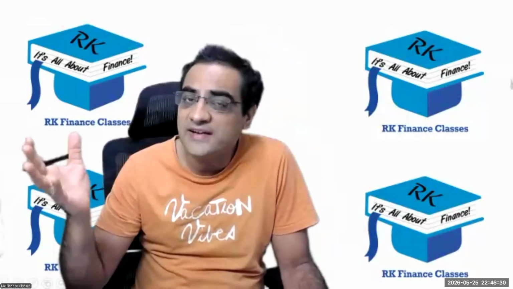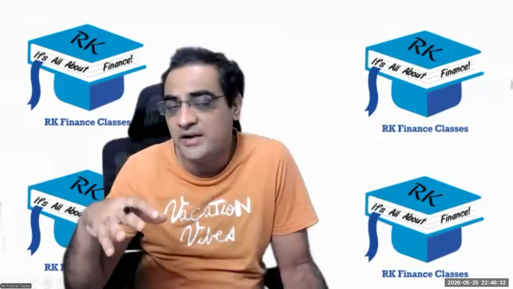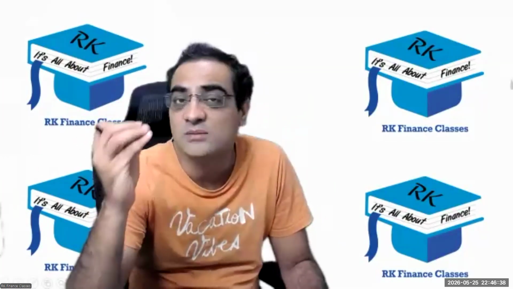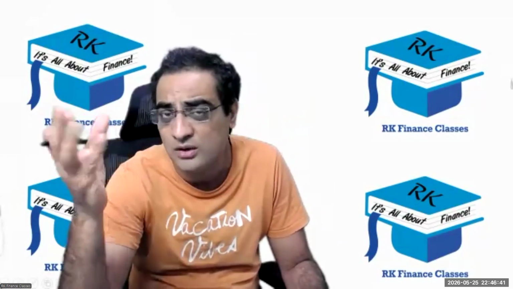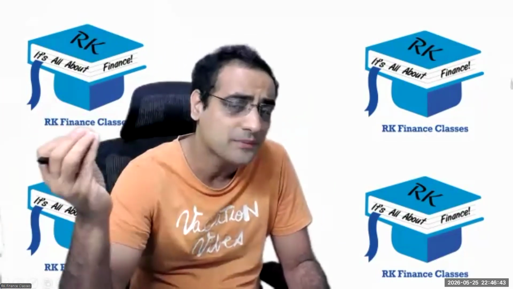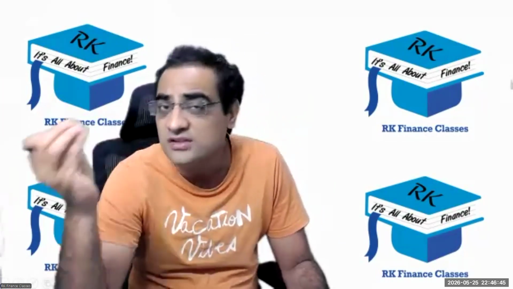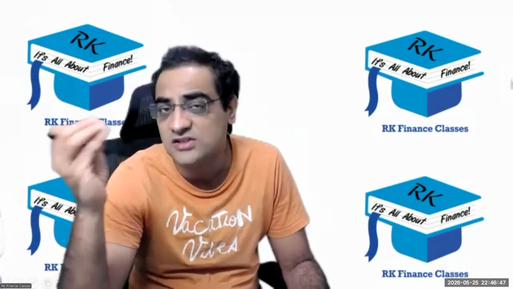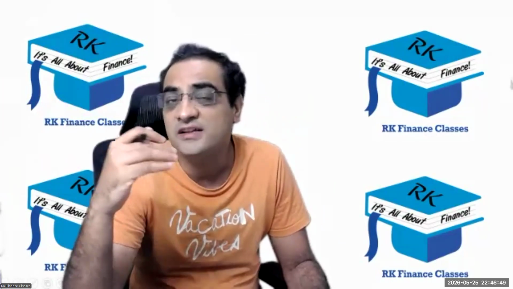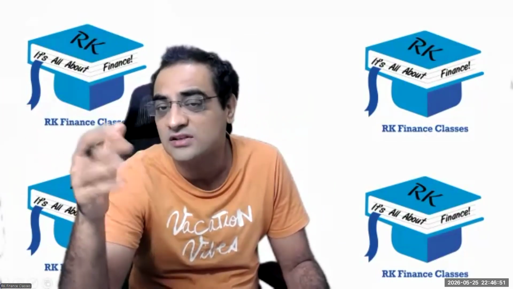So reduce the weightage of fixed income below the strategic weight and increase the weight of equity above the strategic weight. I repeat, you saw a short-term opportunity that equity is going to go up and fixed income is going to crash in the short term, so reduce fixed income from the strategic weight a little and increase equity above the strategic weight.